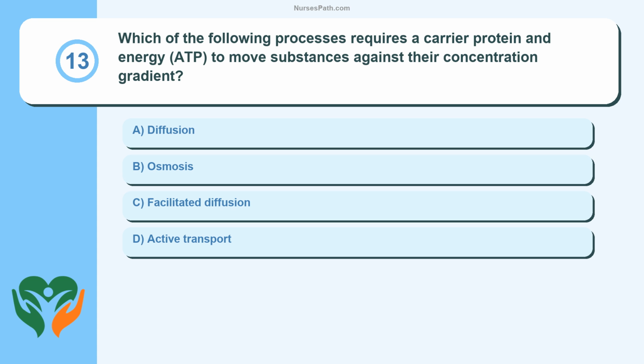Question 13. Which of the following processes requires a carrier protein and energy, ATP, to move substances against their concentration gradient? Diffusion, osmosis, facilitated diffusion, active transport.